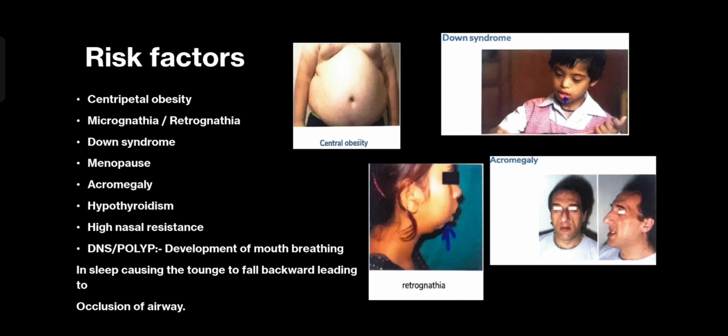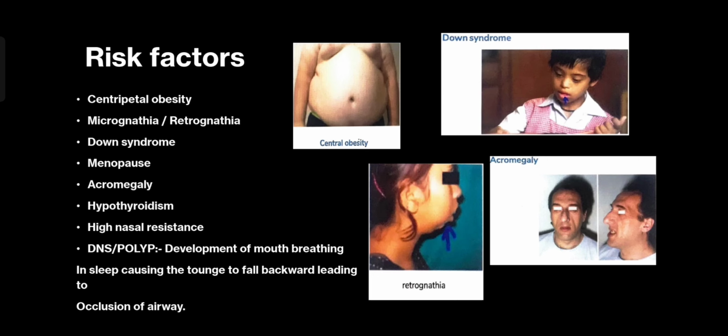The upper airway does not have any cartilage. It's not a stiff area like the trachea, which has cartilaginous rings that keep it patent all the time. But in this case, due to obesity, the patency of the upper airway is compromised, and that explains why obese people have a higher incidence of developing obstructive sleep apnea.